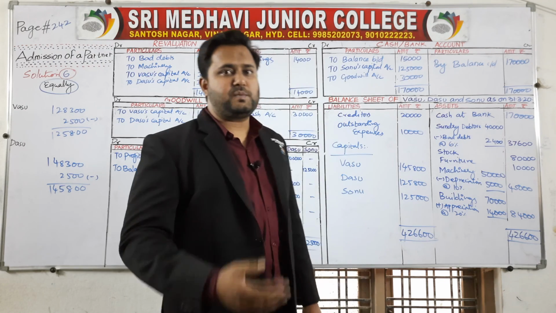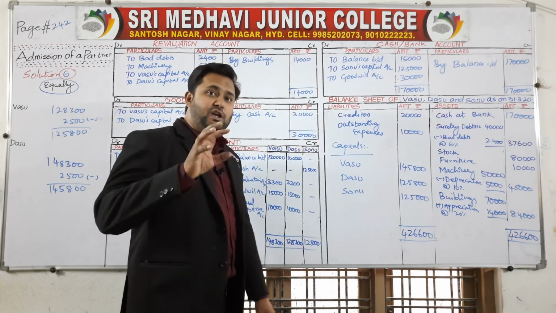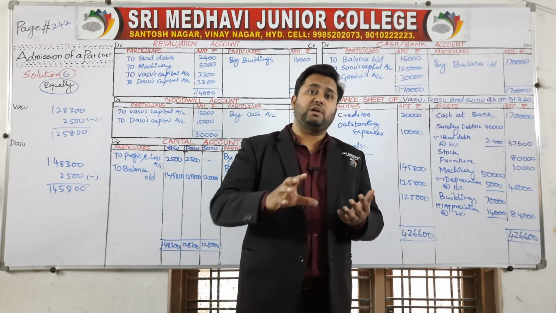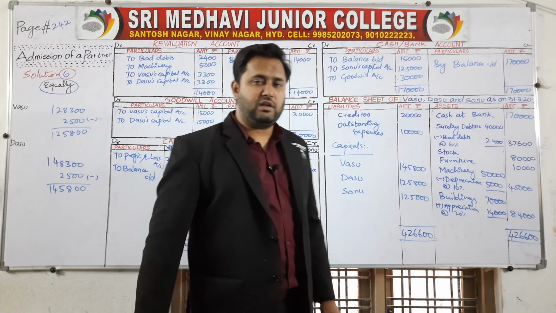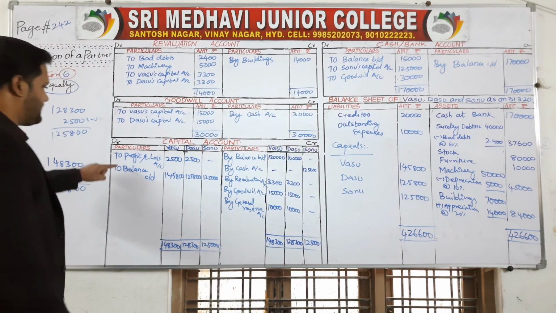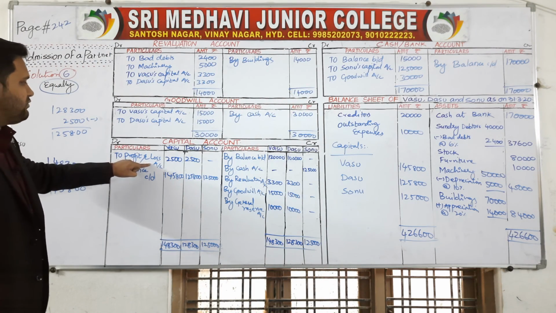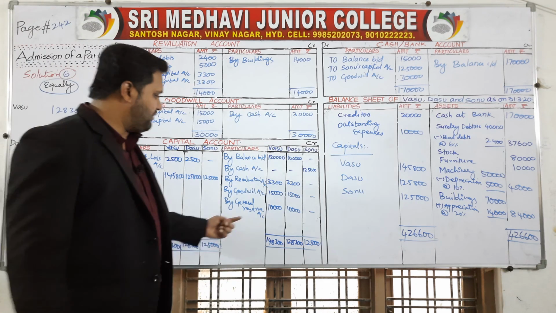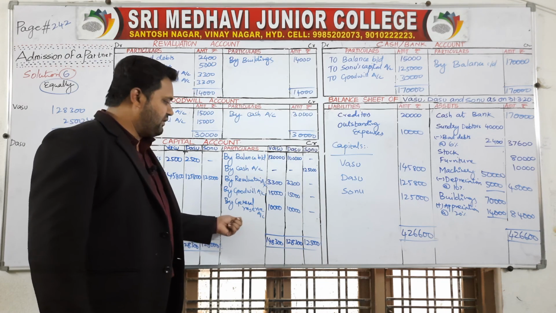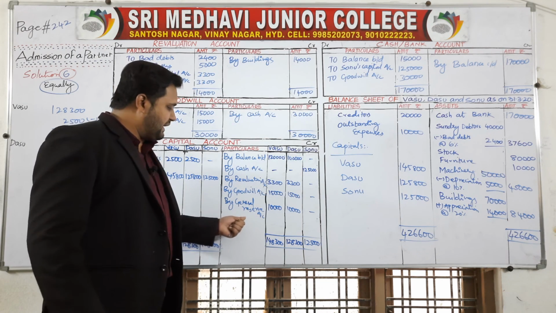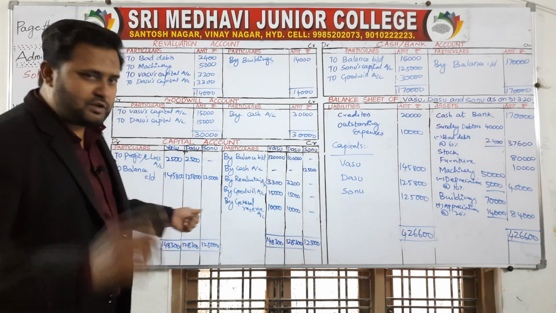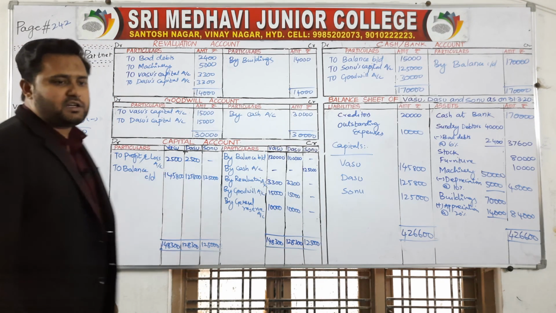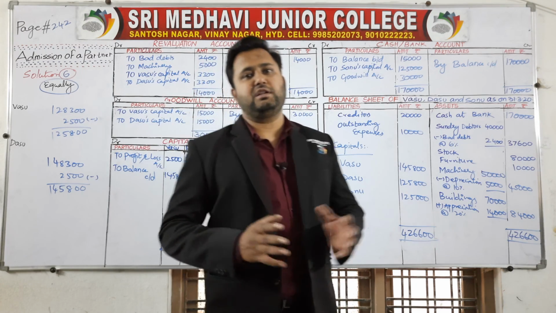And in this problem, if the profit and loss account is given on the asset side, distribute it to the partners and write here to profit and loss account on the debit side of the capital account. If it is given on the liability side, we have to write here like general reserve. If profit and loss is given in liabilities, write it here. If it is given on the asset side, you have to write to profit and loss account and distribute to the partners. The rest of the problem will be the same as what we have done in the previous classes.